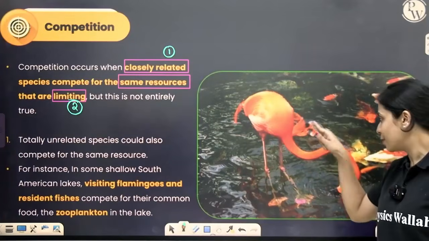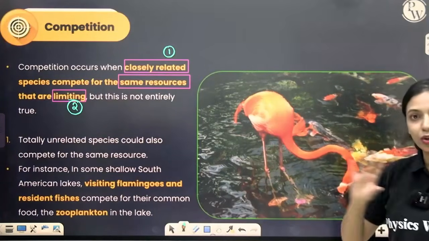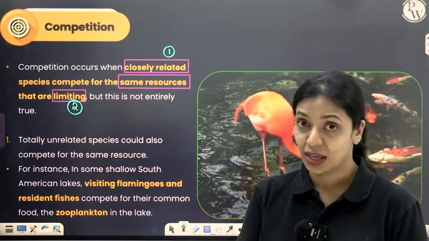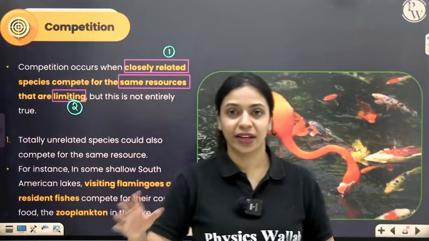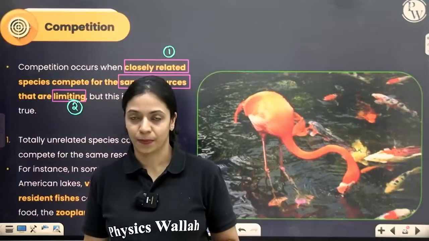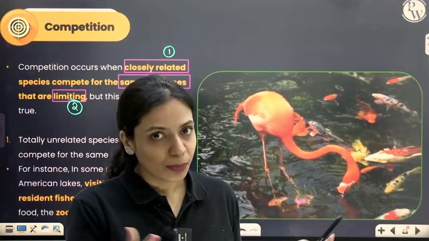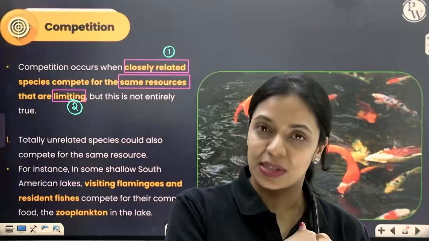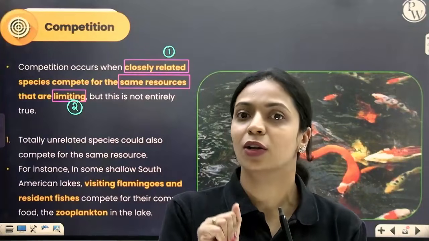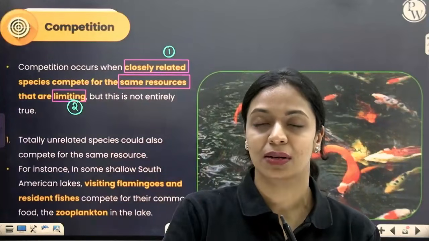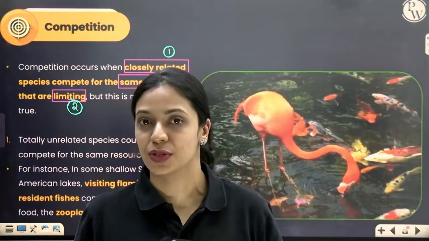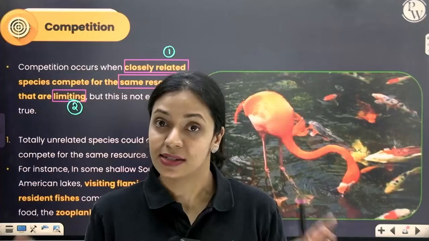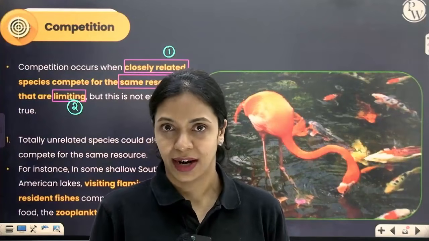Now, is a fish and a bird closely related? If you say yes, they are animals, in that way even I am related to a bacterium. Every organism is related to another organism. But over here, of course, they are related because they are animals, but they are not closely related. If two species are competing, they are closely related. If a bird and another bird is competing, that is close relation. Here, a fish is competing with a bird for the same resource. They are not closely related. Still, you are seeing competition, right?